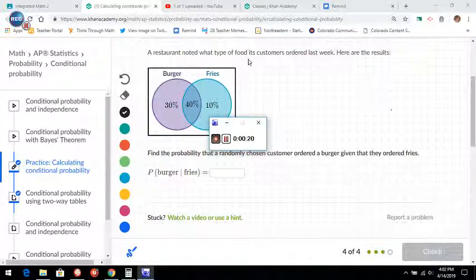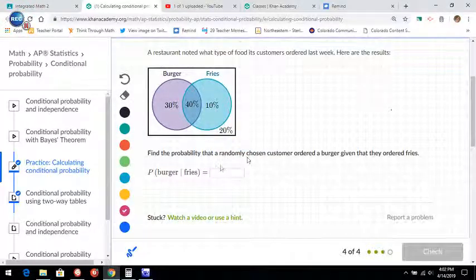A restaurant noted what type of food its customers ordered last week. Here are the results. Find the probability, so I'm going to read this very carefully. Find the probability that a randomly chosen customer ordered a burger given, there's that word given, that they ordered fries.